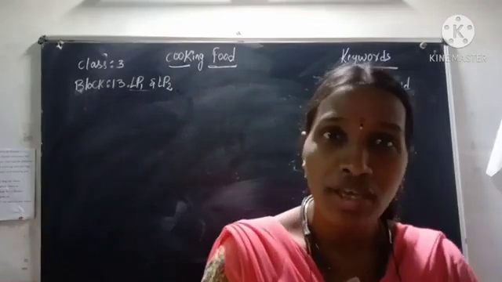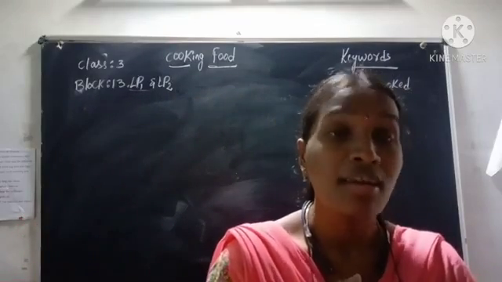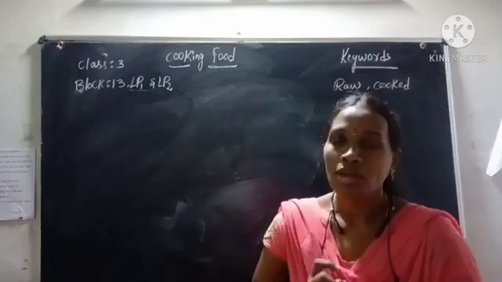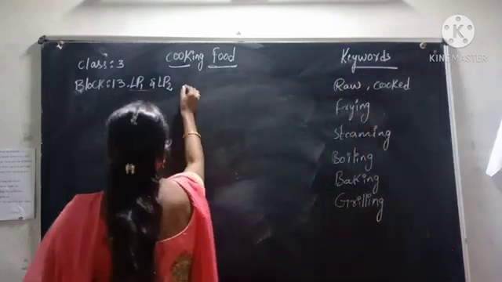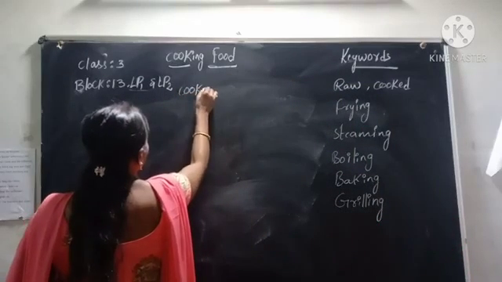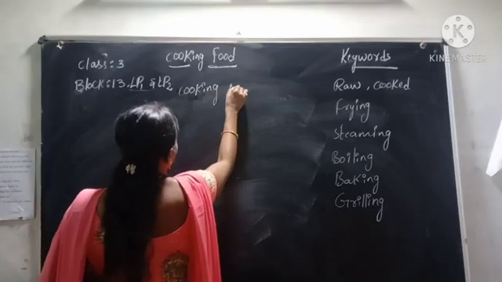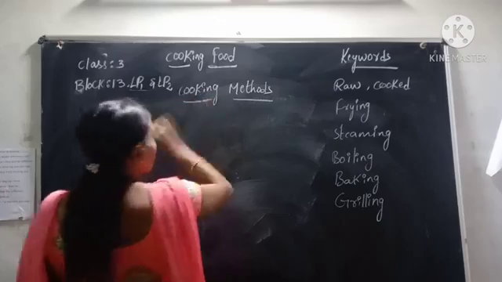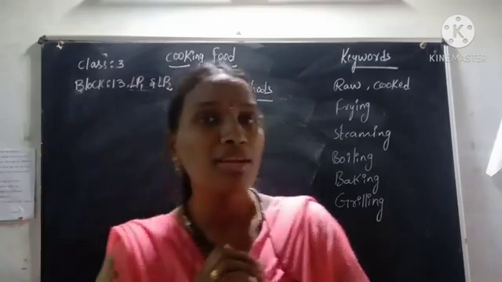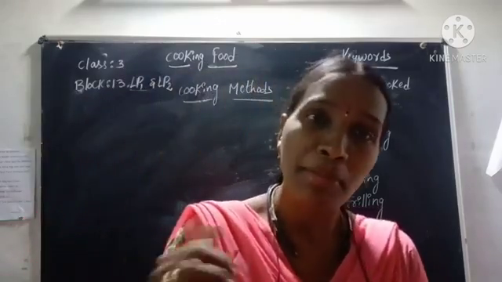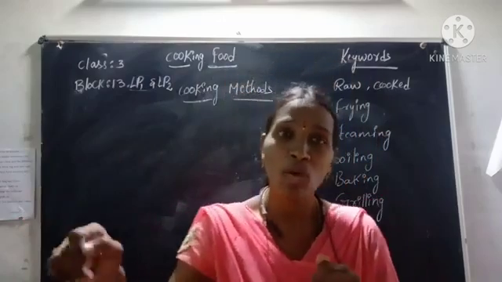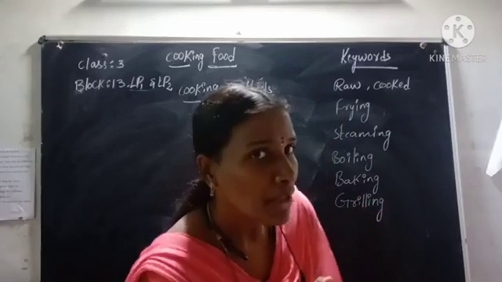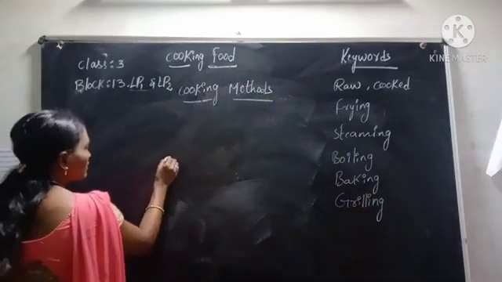Now we are moving to the cooking methods. Already we discussed that we have to cook some food items. Now we are discussing the cooking methods. Cooking methods means some of the food items can be boiled and some of the food items can be roasted and some of the food items can be steamed like that.